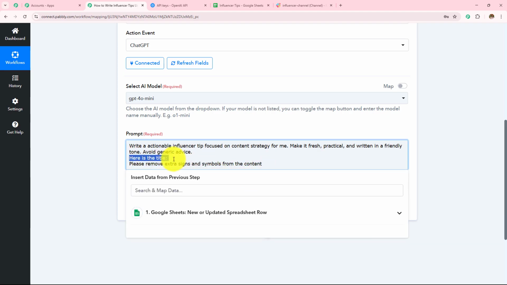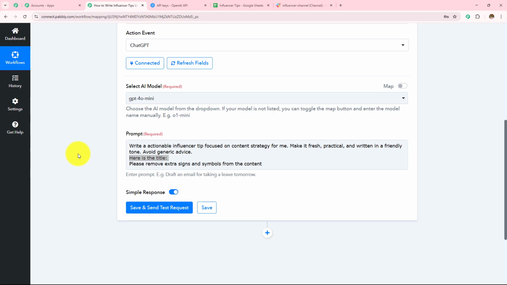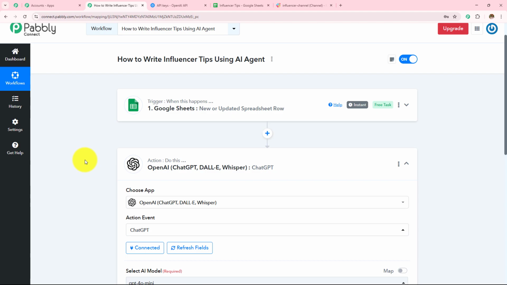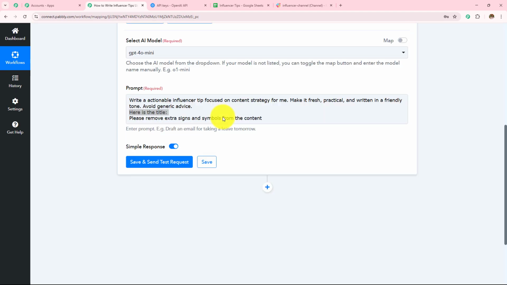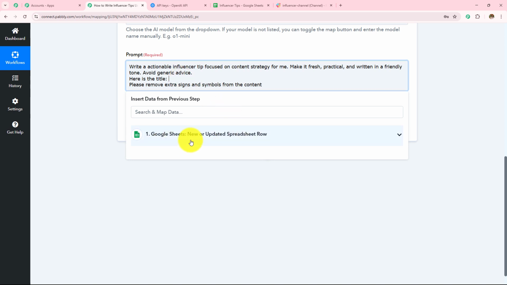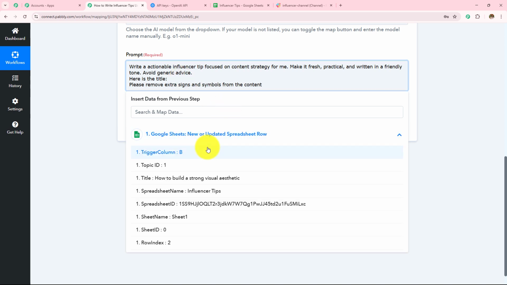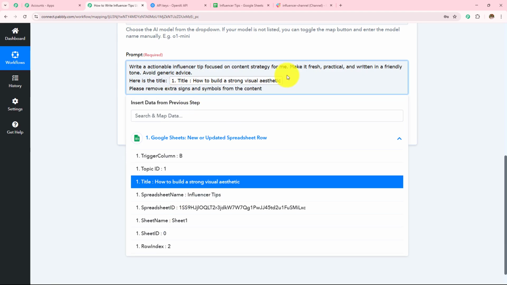Here I am going to enter the title, but we are not going to enter this manually. Instead, we are going to use a method called mapping, which means we are going to enter the data from the previous response. Now here I have received the response from Google Sheets. When I click on this field, I can see this Google Sheets. And when I click on this, I can see all the response which we have received from there. Here I need to enter the title. So here I am going to enter the title as this.